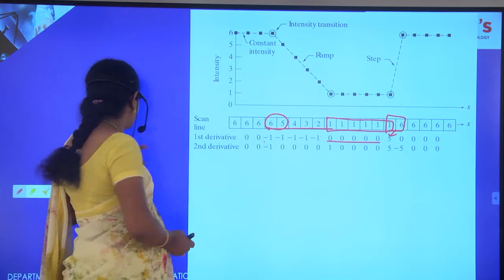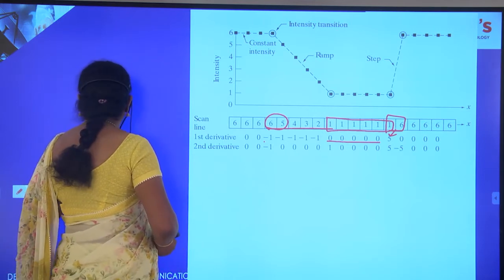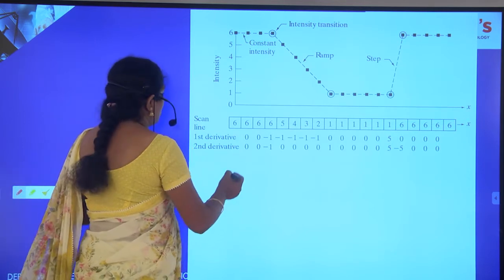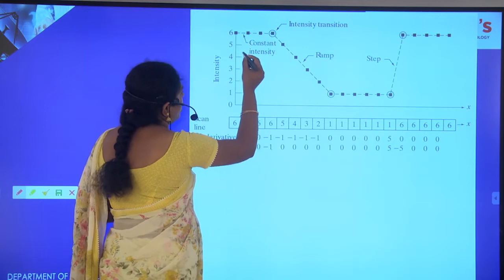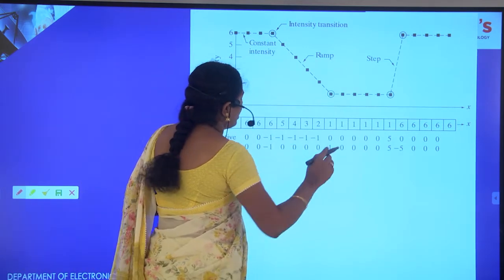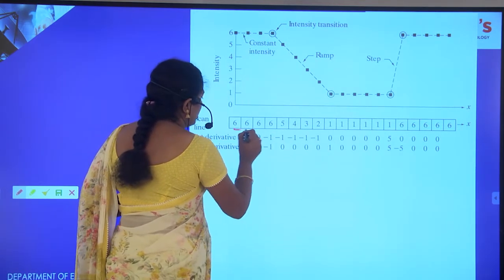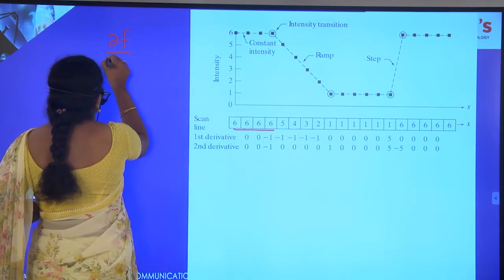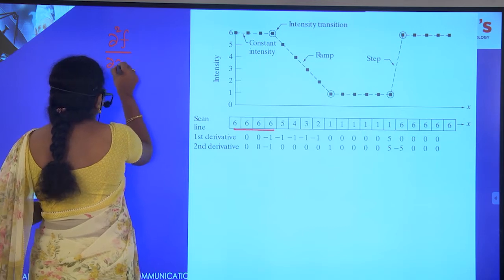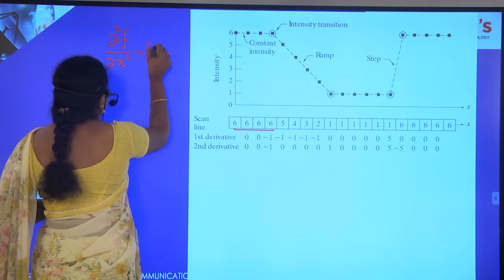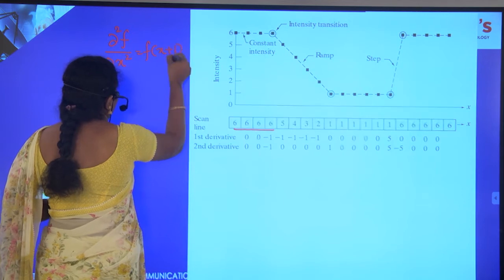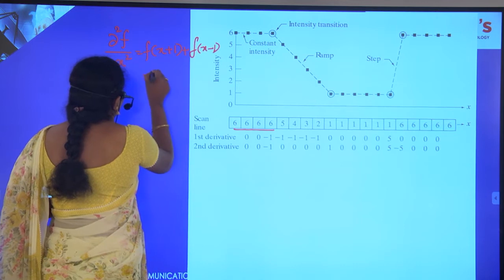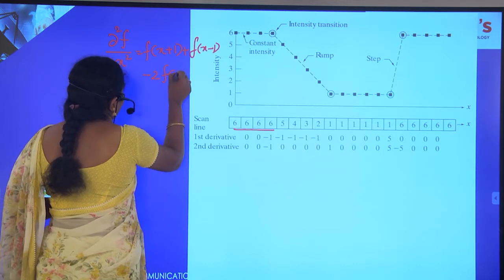Next, coming to the second order. Just observe here, for the same intensity values we are getting the second order. Now see here, for second order, ∂²f/∂x² is equal to f(x+1) plus f(x-1) minus 2f(x).